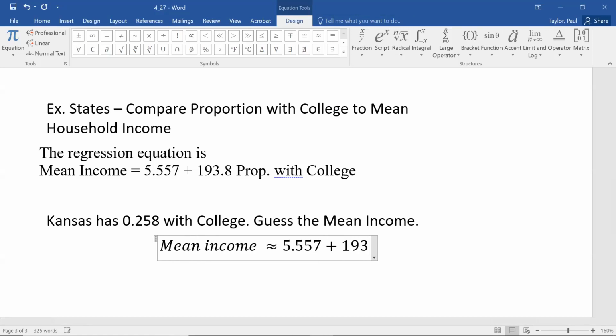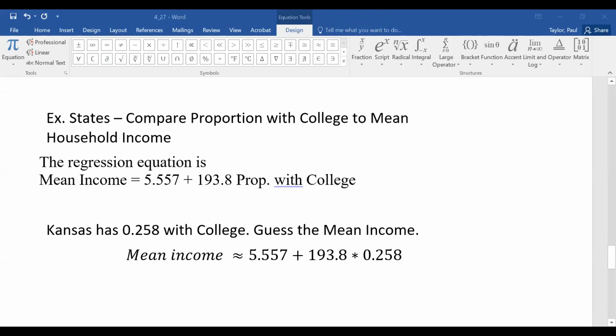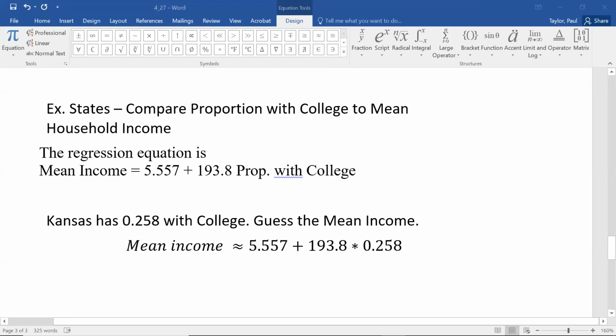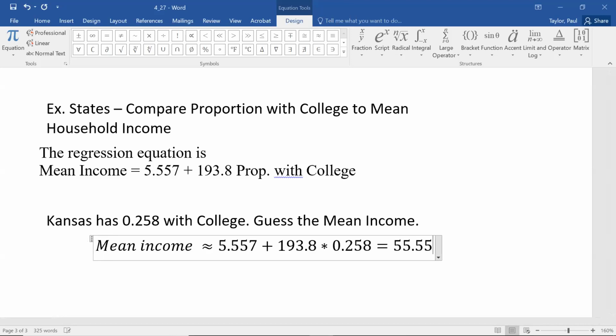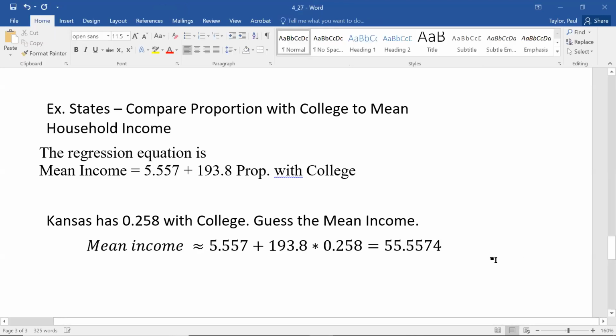5.557 plus 193.8 times 0.258. So I'm going to pull up my calculator. I'm not going to share my calculator screen so you won't see this, but let me just quickly type in 193.8 times 0.258, and that's about 50, and then we add on 5.557. This comes out to 55.5574. Okay, so that is our guess for what their mean income is.